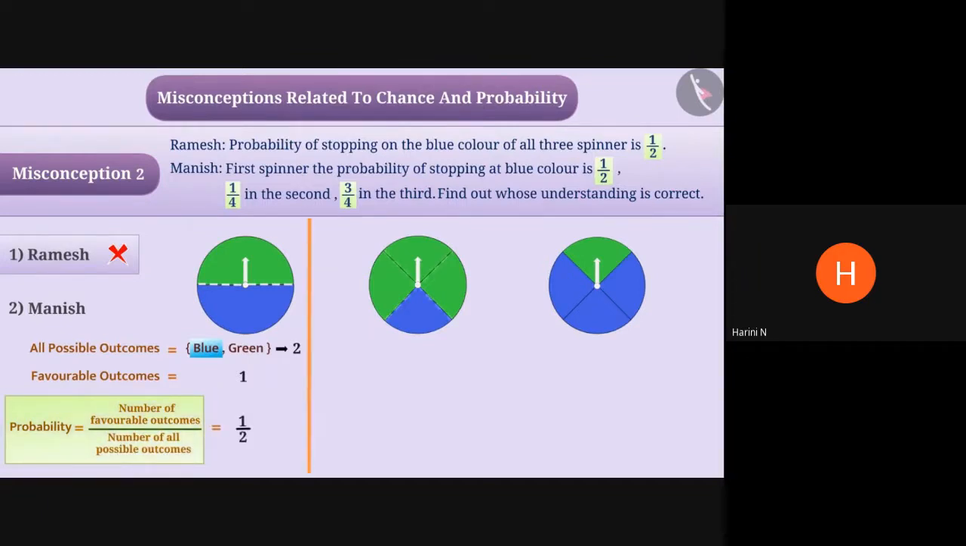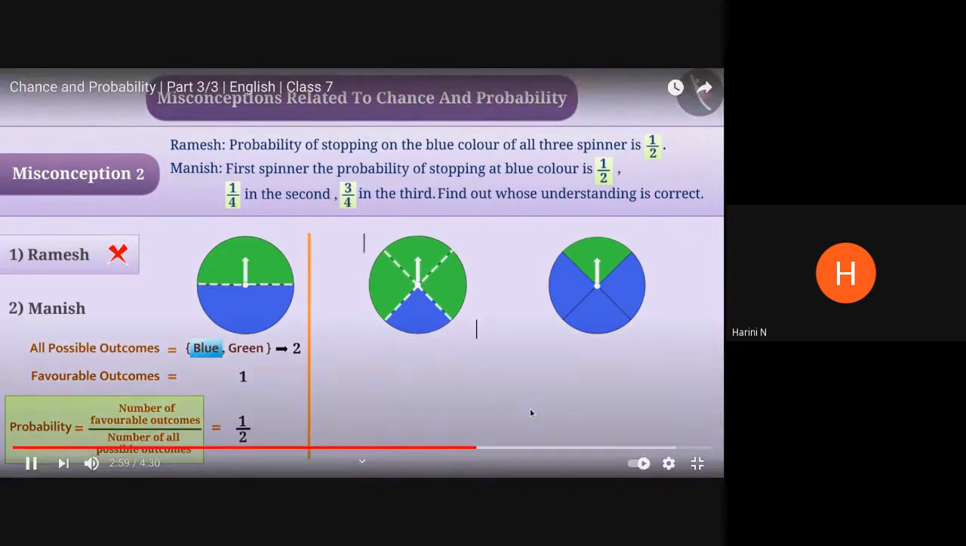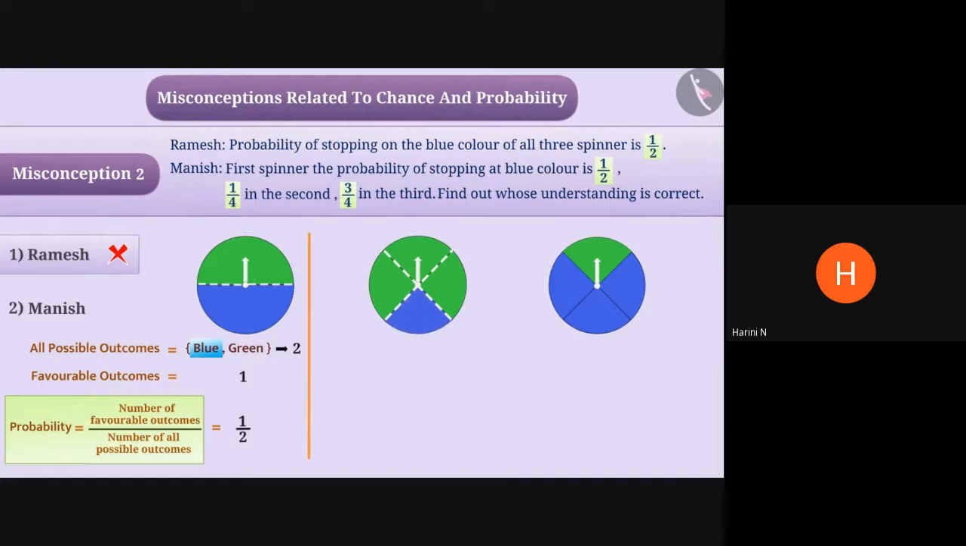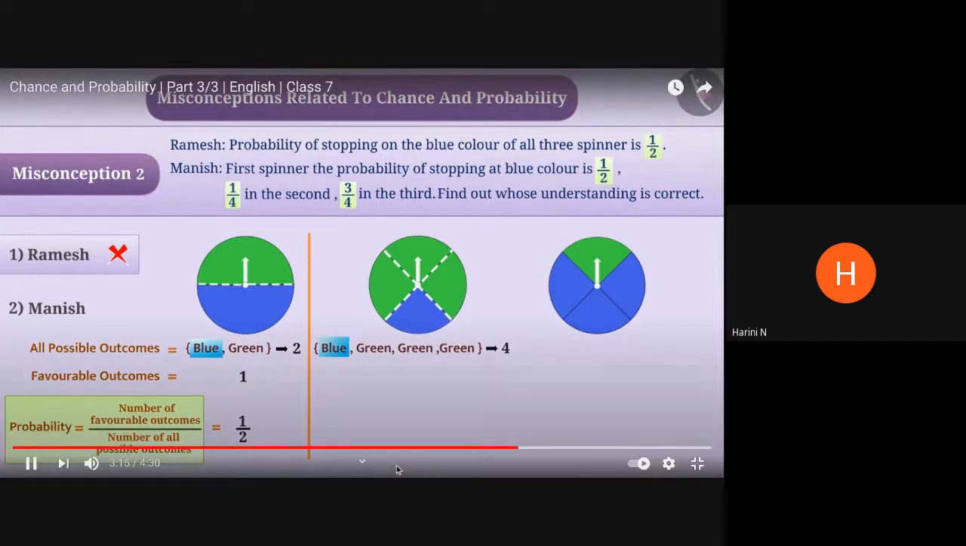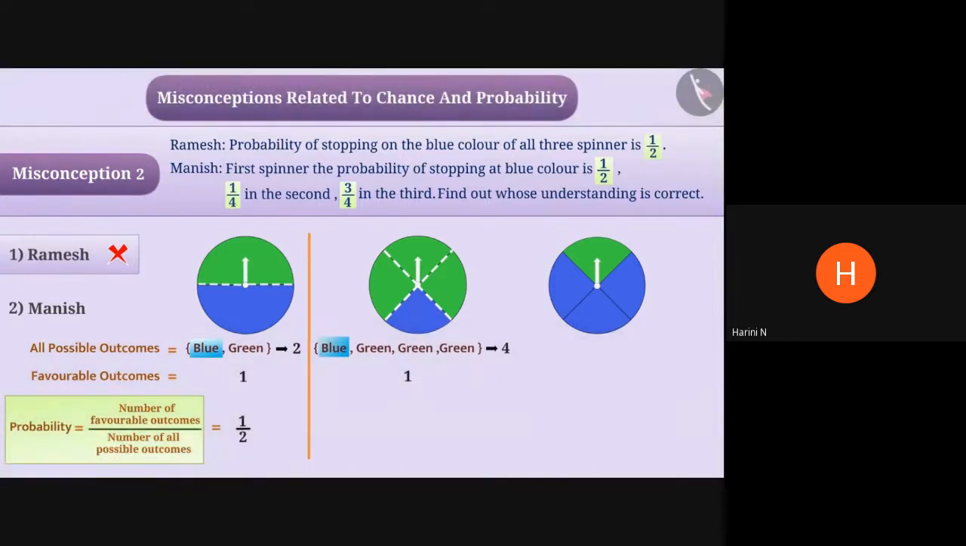On making 4 equal parts of the second spinner, there are 3 green parts and 1 blue part. That is, the number of possible outcomes of the experiment is 4. From these, the condition of getting blue color is only 1. Therefore, the number of favorable outcomes of the experiment is 1. We can say that the probability of getting blue color is equal to 1 by 4.